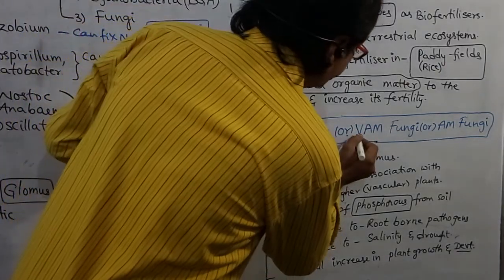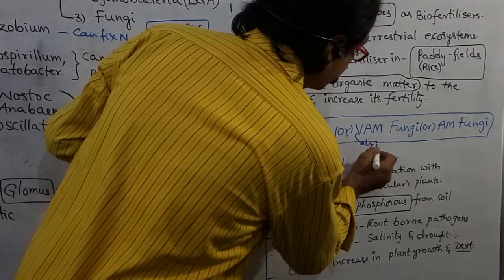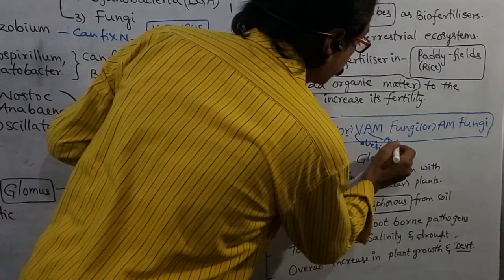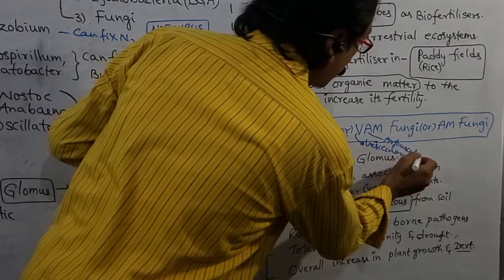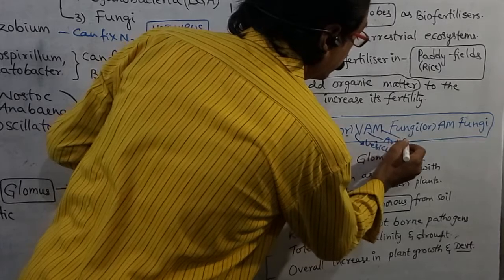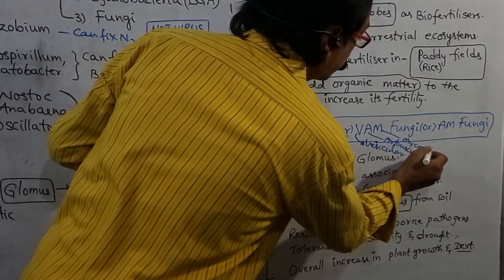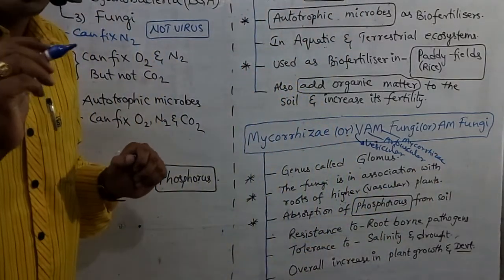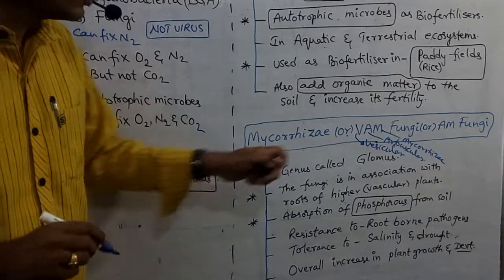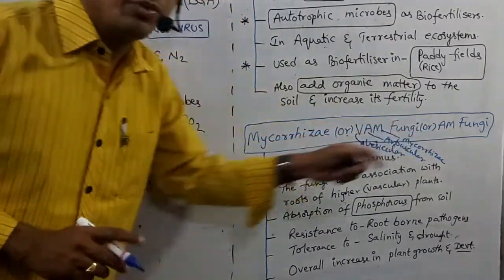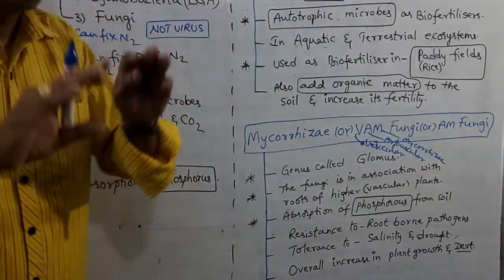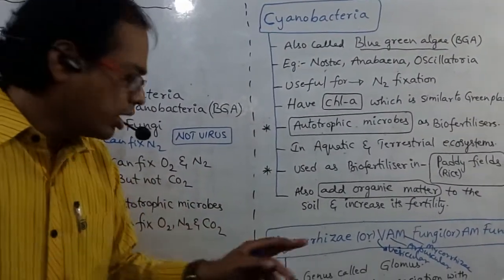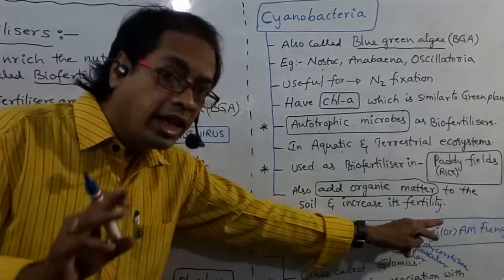V means vesicular, A means arbuscular, mycorrhizal fungi. Also called AM fungi, because all mycorrhiza produce arbuscules, but some mycorrhiza do not produce vesicles. That's why mycorrhiza are also called AM fungi.